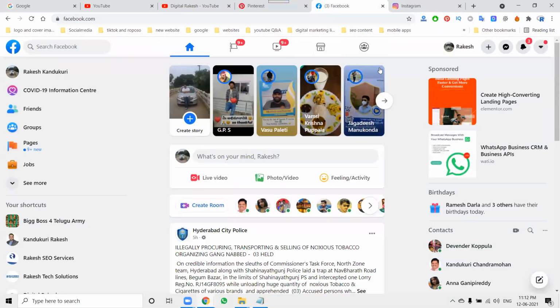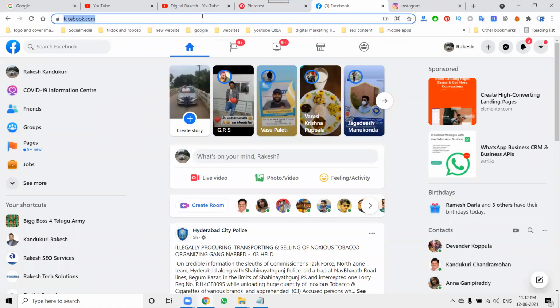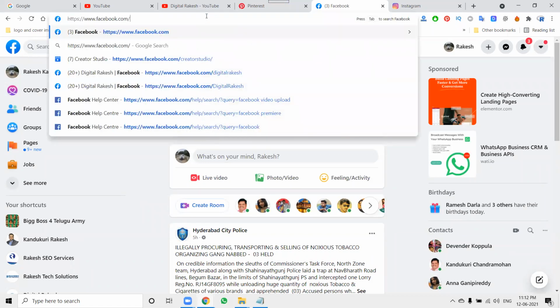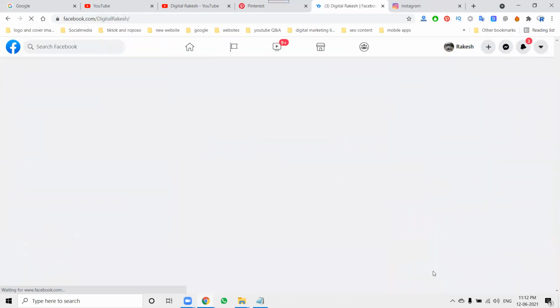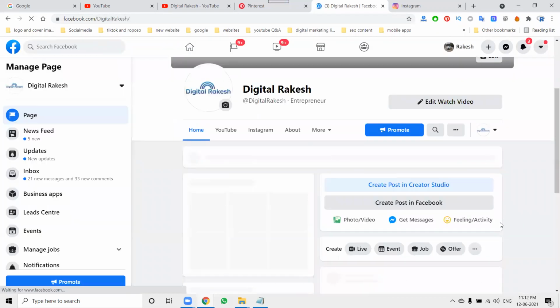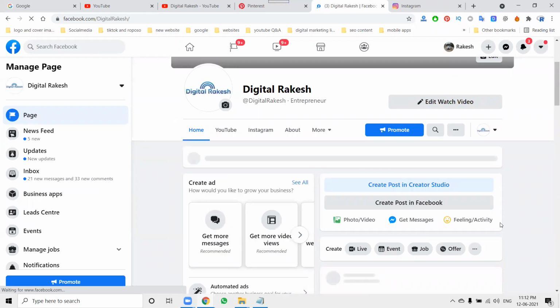So a Facebook or Instagram profile is not suitable. It is only suitable with your Facebook business page. First, your profile will not be eligible to connect Instagram to a Facebook page. That is only for the desktop version. In the mobile version, we can connect to the profile and the page also.